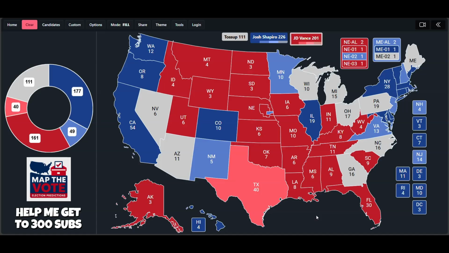And something to note is that Shapiro and Vance are both Midwesterners. J.D. Vance was elected to the U.S. Senate from Ohio in 2022, and Josh Shapiro is obviously currently serving as governor of Pennsylvania. So I think they've both got Midwestern appeal, but I think Shapiro's Midwestern appeal is greater, judging by how much he's won by. Shapiro has always overperformed Democrats in Pennsylvania, and in 2022, obviously, he won in a landslide.